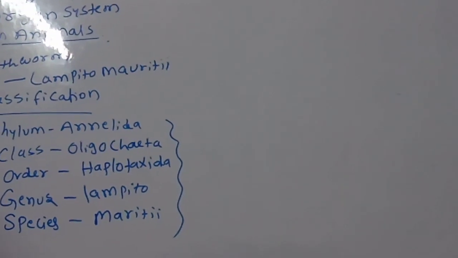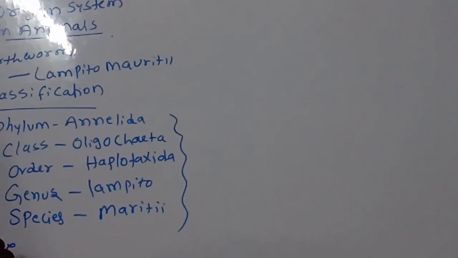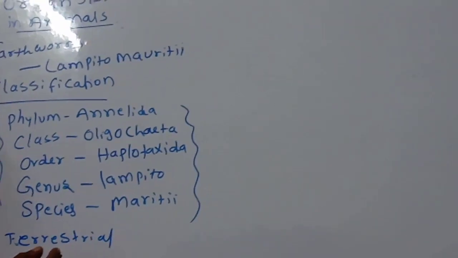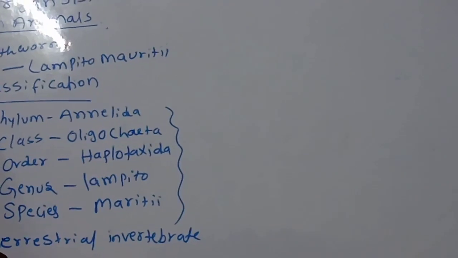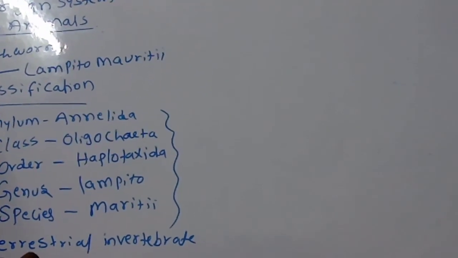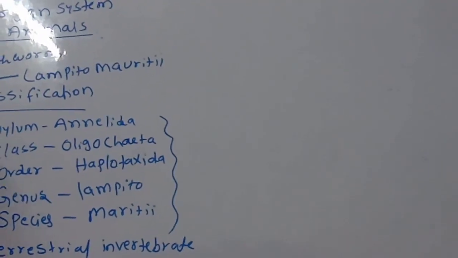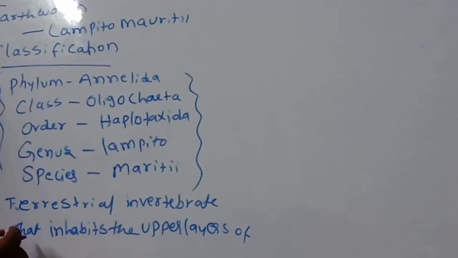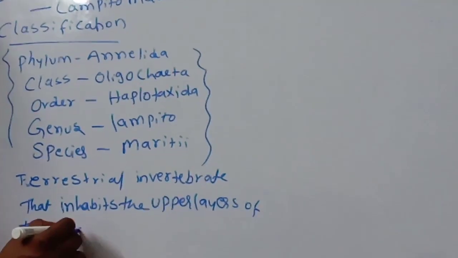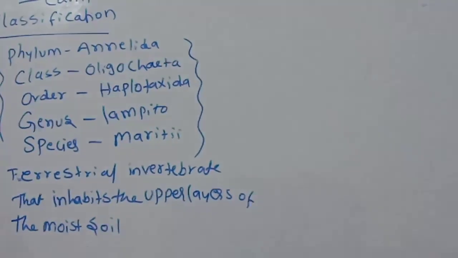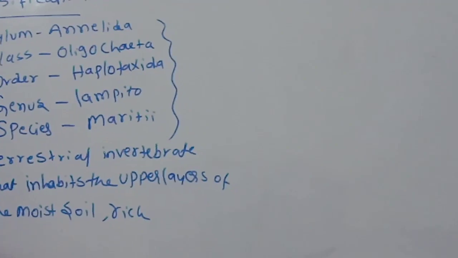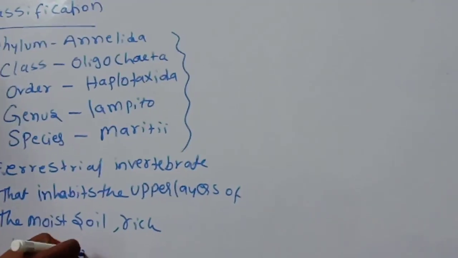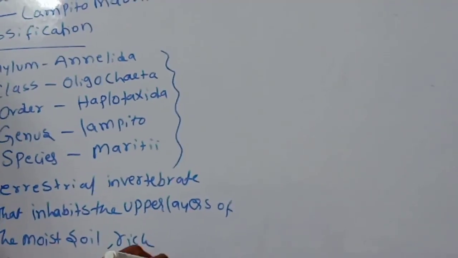Okay, children. First point: earthworm is a terrestrial invertebrate that inhabits the upper layers of moist soil, rich in decaying organic matter.